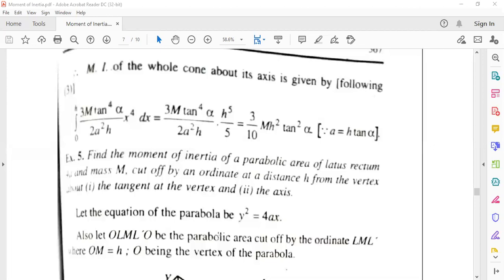In all those cases it is given as uniform mass, that means continuous mass, otherwise we cannot perform the integration. If we have to perform the integration, it must be continuous mass, otherwise we have to take the discrete part, which will come into the summation. So for integration, in each and every case it will be given that mass is continuous or uniform.